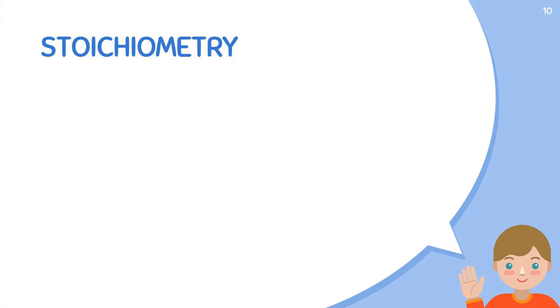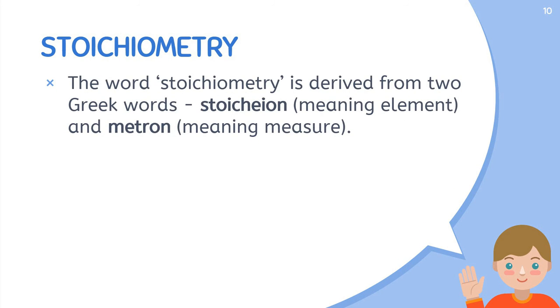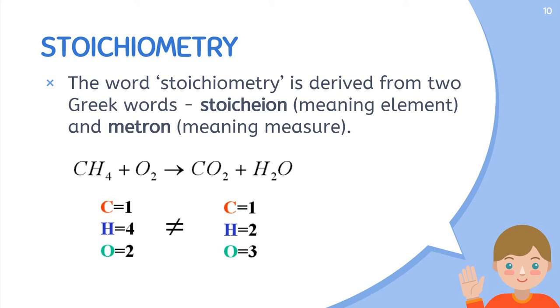And the next is stoichiometry. It's a Greek word combined together to give stoichiometry, that is stoichion, which means element, and metron, which means measure. The method we use to measure elements is known as stoichiometry. For example, in a chemical equation, when we count the number of elements, that is known as stoichiometry. Here we are taking a chemical equation where methane combines with oxygen to give us carbon dioxide and water, and if we want to calculate the number of atoms, then we will count them. On the reactant side there is one carbon, and similarly on the product side.